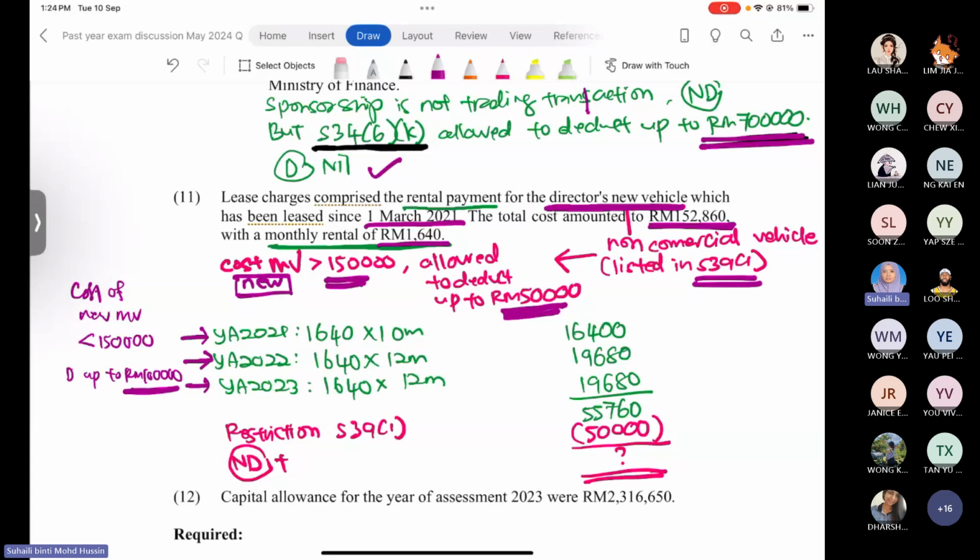So that's why when you see in the SOCI, 19,680 ringgit appears in the SOCI. This is what you paid during the period for the lease rental for the director's new vehicle.